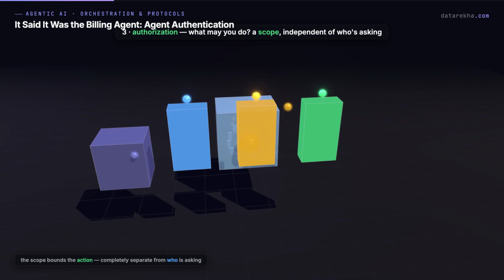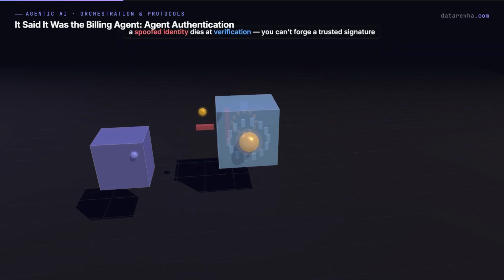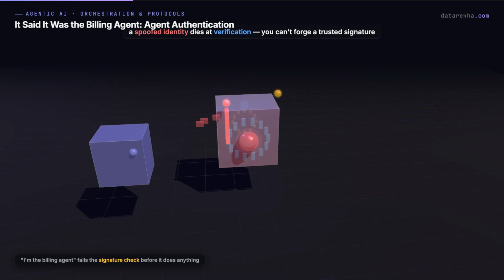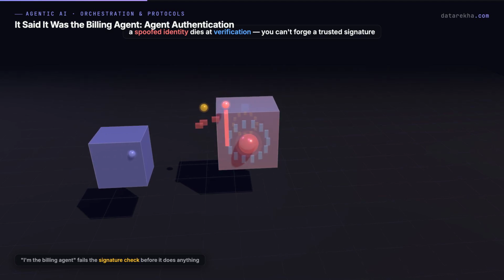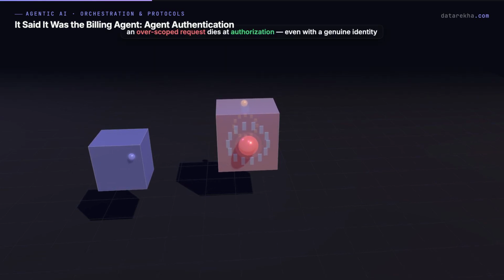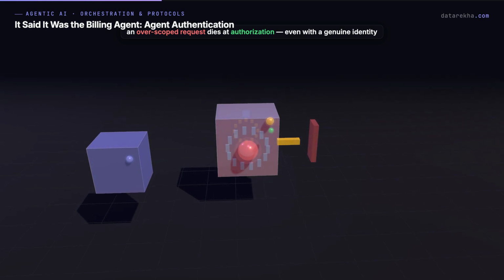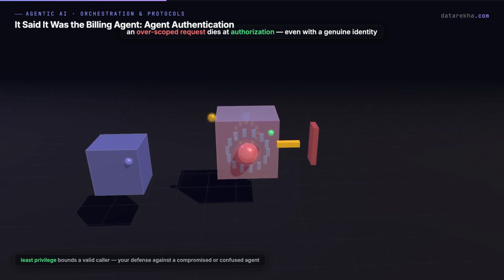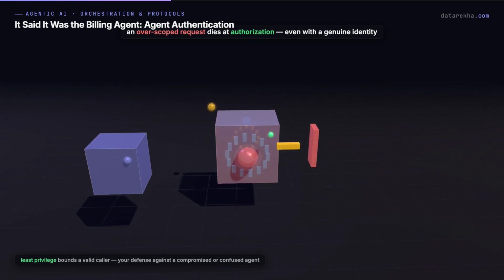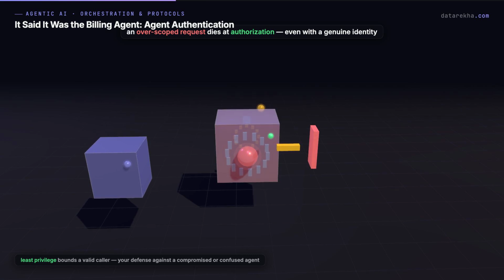And two failure modes contain the entire lesson. Watch where each one dies. A spoofed identity dies at verification. You cannot forge a signature from a trusted issuer, so an agent that merely claims to be billing fails the signature check before it does anything. An overscoped request dies at authorization, and here's the subtle part. It dies even with a genuine identity, because least privilege bounds what a valid caller may do. That separation is your defense against an agent that's been compromised or simply confused.